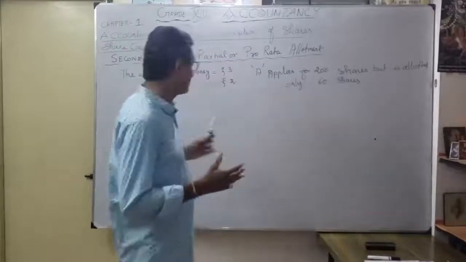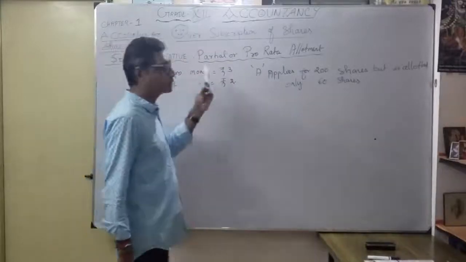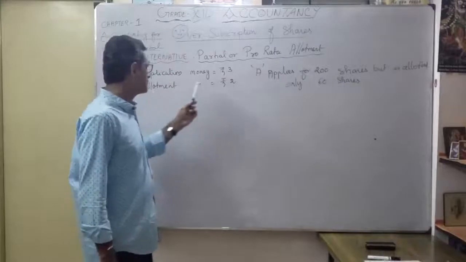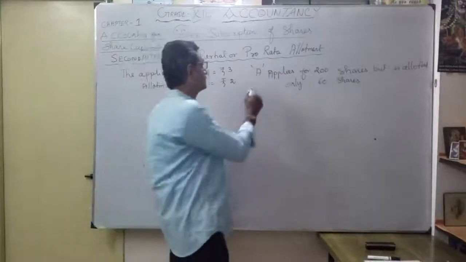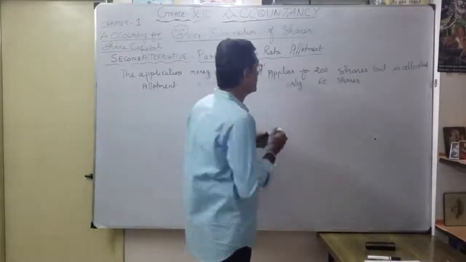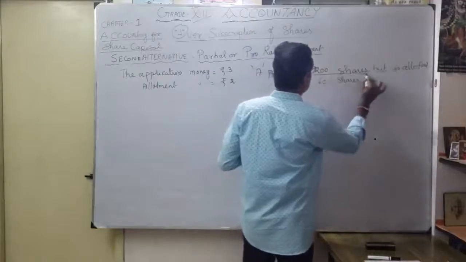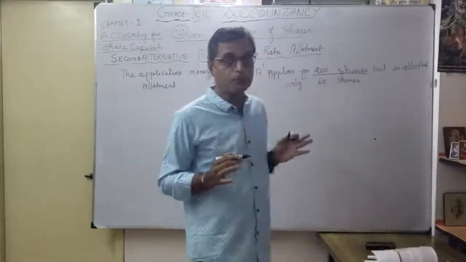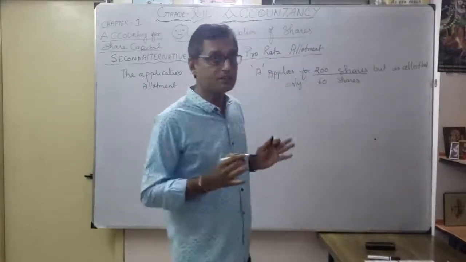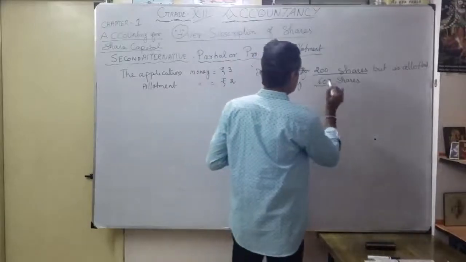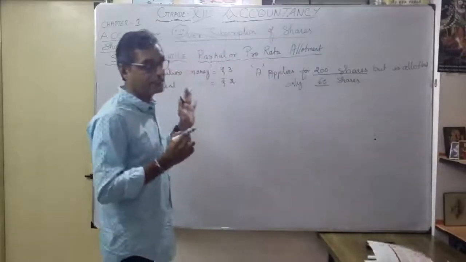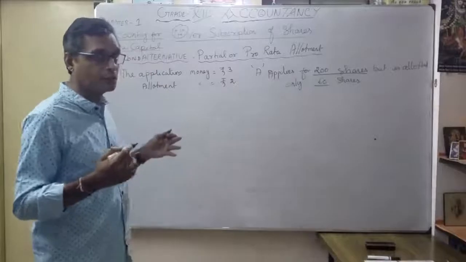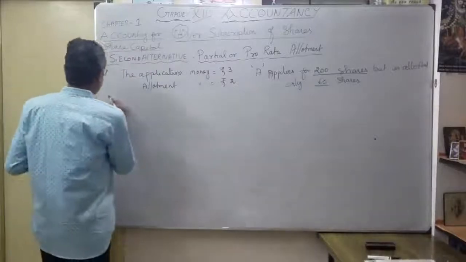So what is the discussion for this very important one? Okay. See here there is an example. The application money 3 rupees. The allotment 2 rupees. A person, one of the shareholders, applies for how many shares? 200 shares. Even though you applied for 200 shares, how much is actually allotted? 60 shares. So just see what the entry is now. When you do the entry, you will understand. What is the first entry?